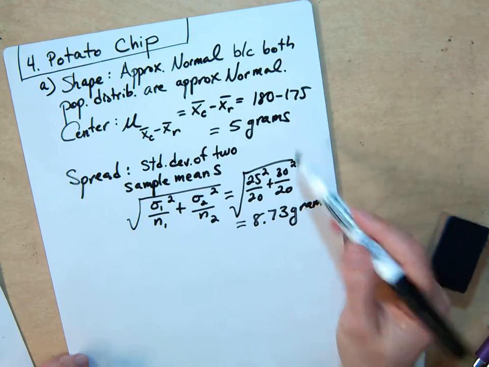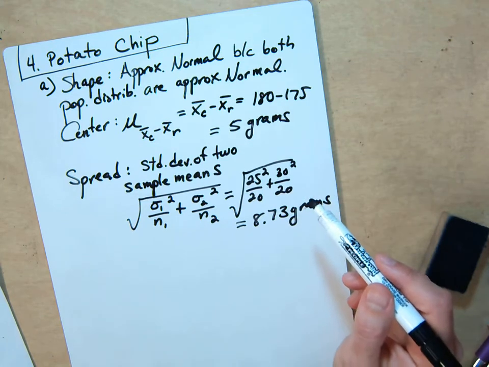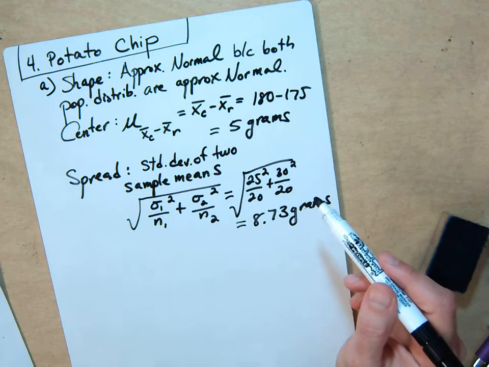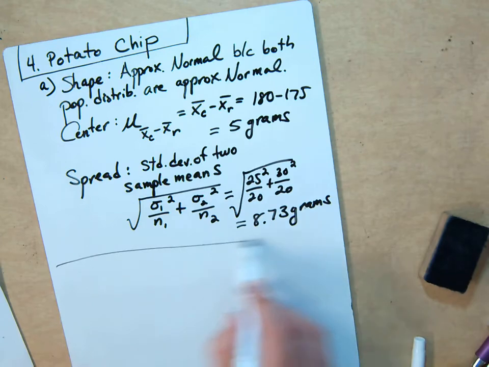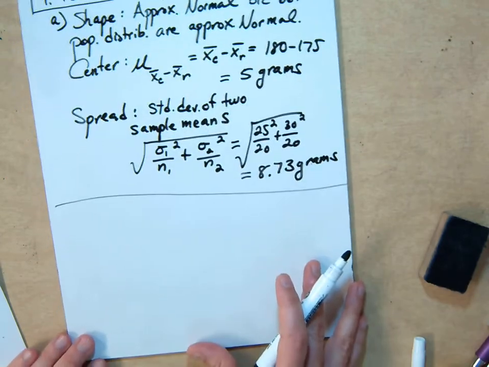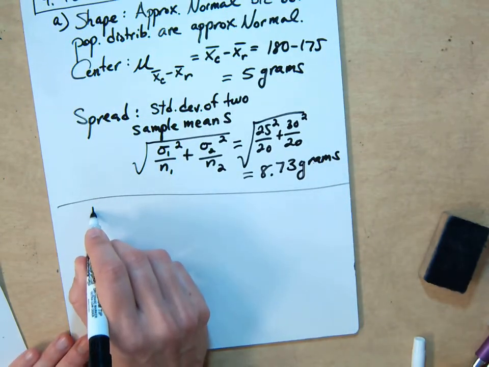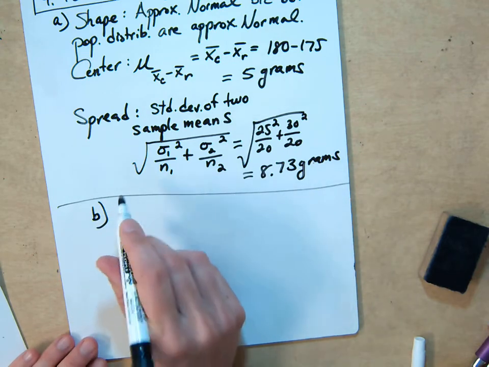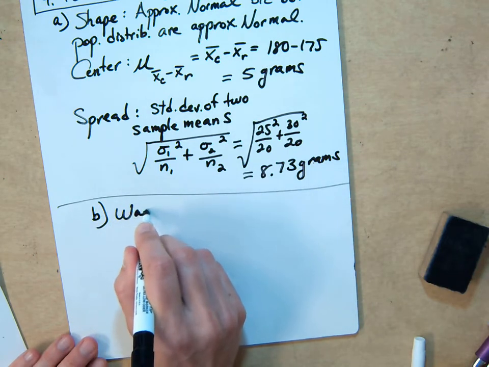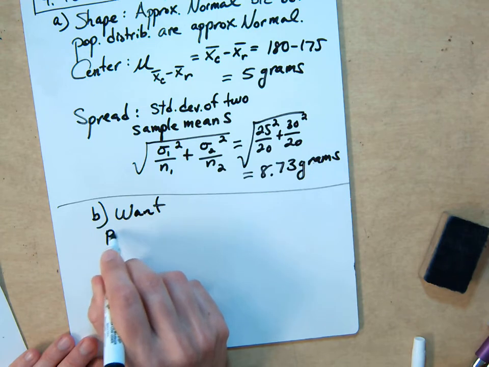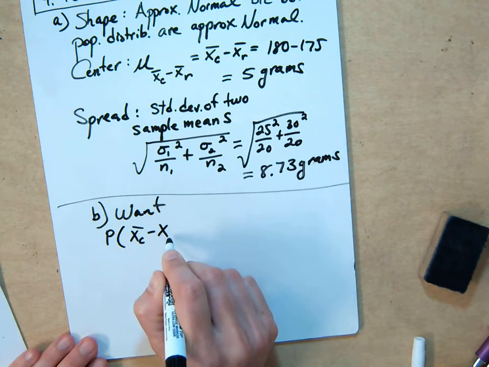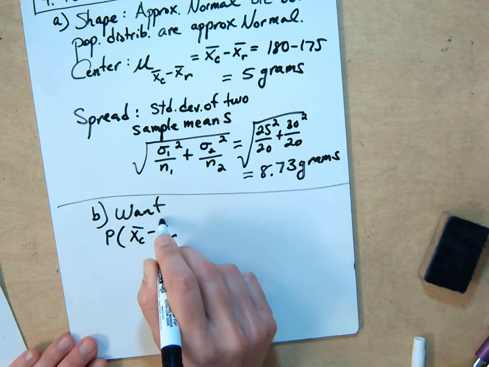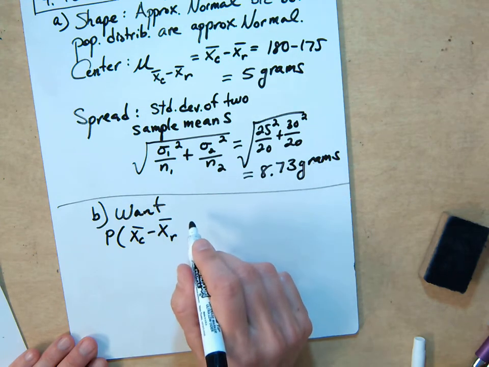So we know the center and the standard deviation. That allows us to find the probability of getting a certain result, knowing that it's normal, and we know the center and the standard deviation. So for part B, what we want is the probability that the difference is what? Is it greater than 0 or less than 0? X sub c minus x sub r.